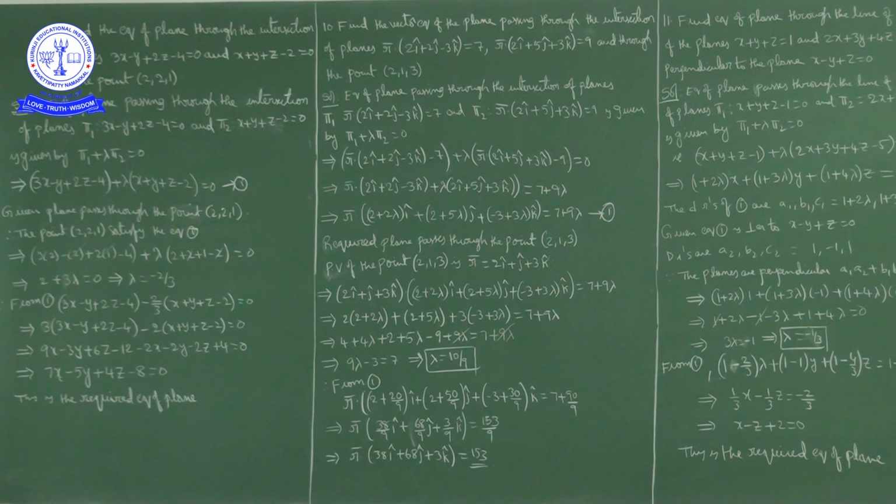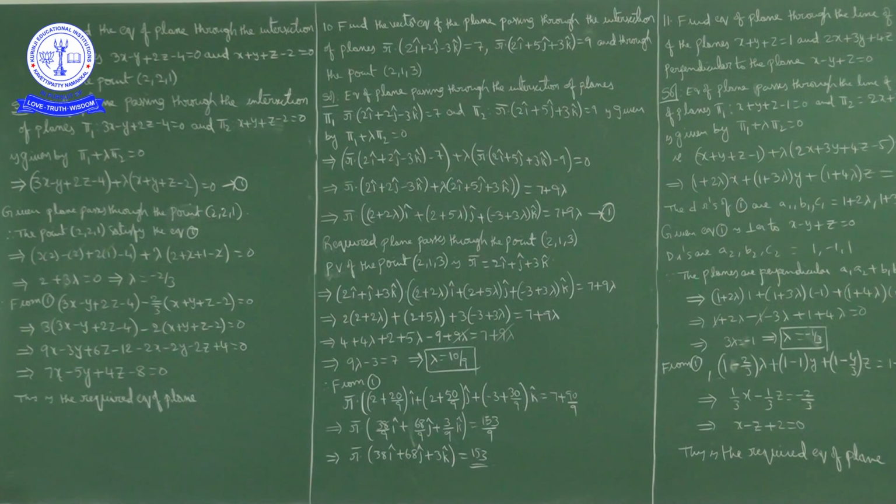After simplification, minus 2 plus 2 cancel. Here we have 6 minus 4, 2, plus 2 plus 1, 3 lambda. So 2 plus 3 lambda equal to 0. So what is the lambda value? Lambda value is minus 2 by 3.